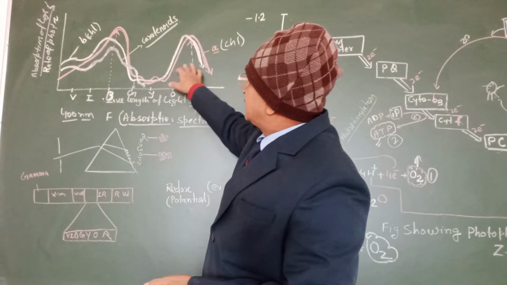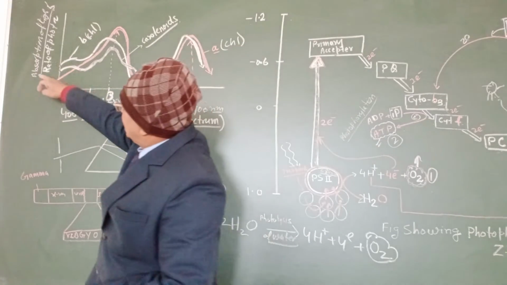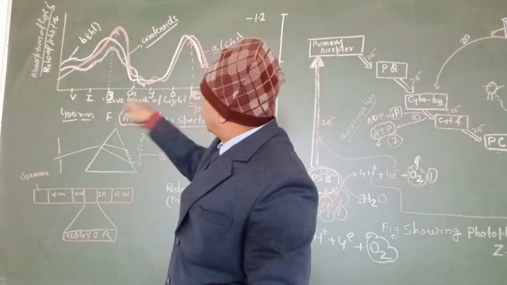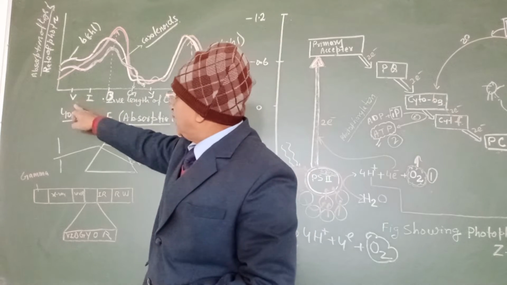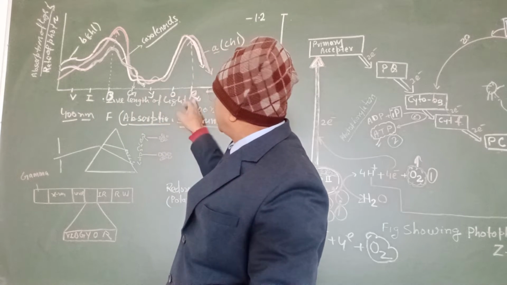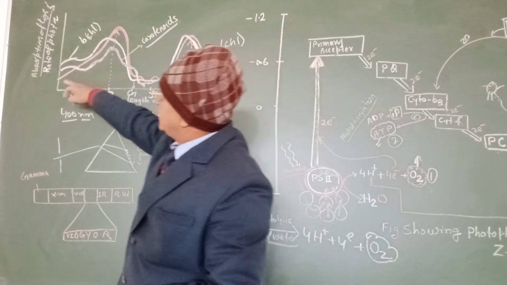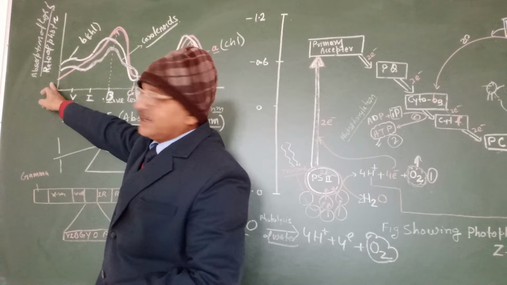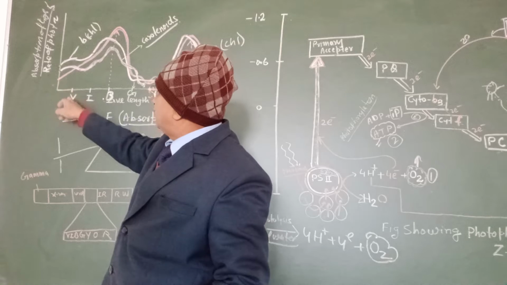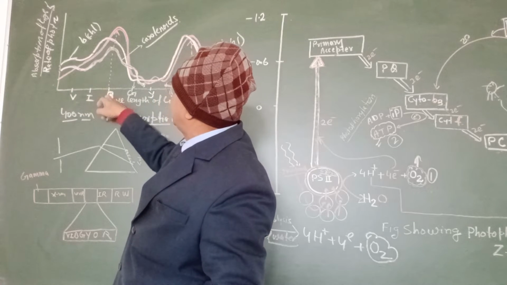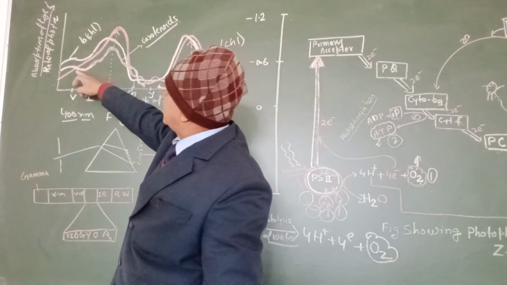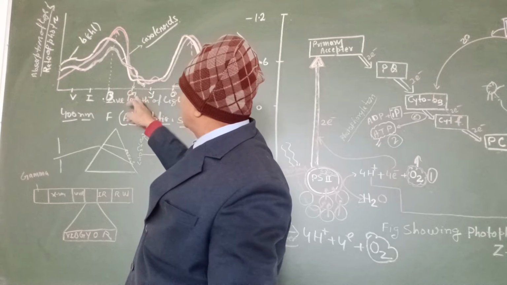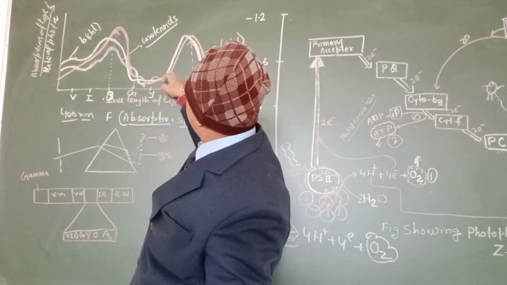So what happens in this figure? I have drawn the rate of photosynthesis or absorption of light through the various range of visible rays: violet, indigo, blue, green, yellow, orange, red. And these are the pigments. In the ultraviolet range, before the blue range, the rate of photosynthesis is minimum. When violet, indigo and blue are given, at blue the rate of photosynthesis becomes maximum. In this graph, after that it falls down to green, minimum, and then again increases up to red.